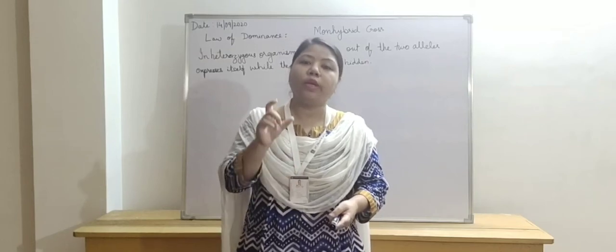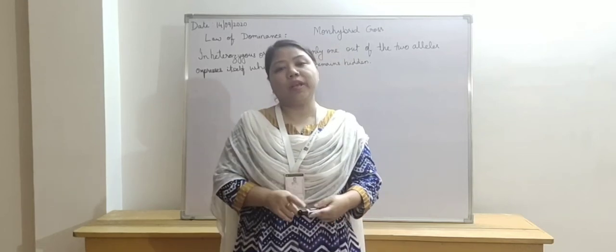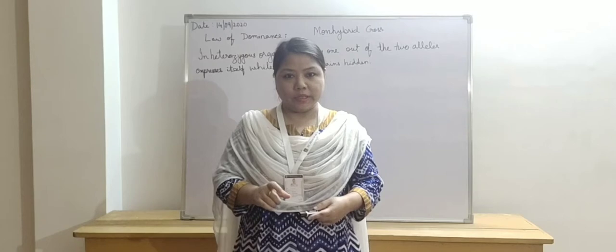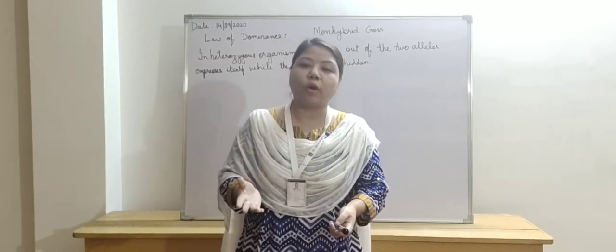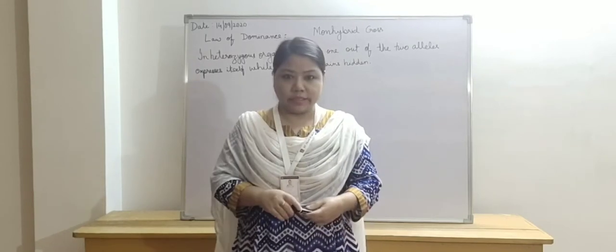When he took only one character for his experiment, that experiment is called a monohybrid experiment. He also did another experiment which is called a dihybrid experiment, where he took 2 characters.